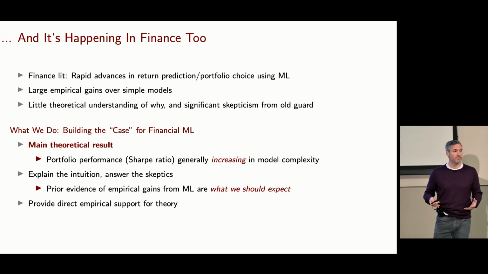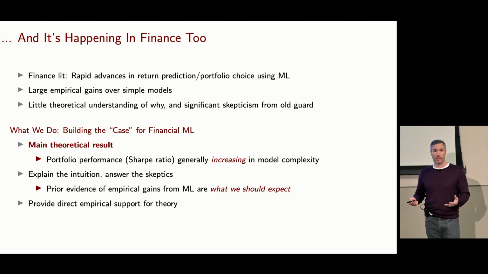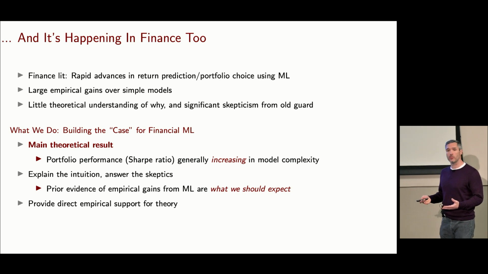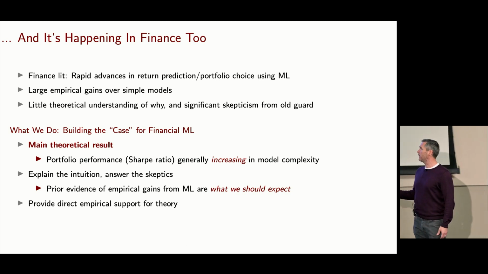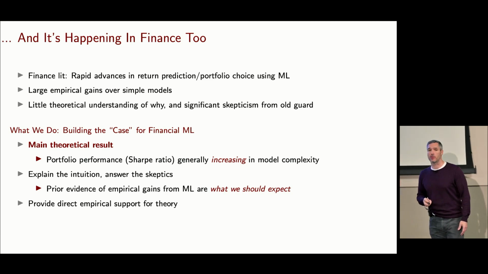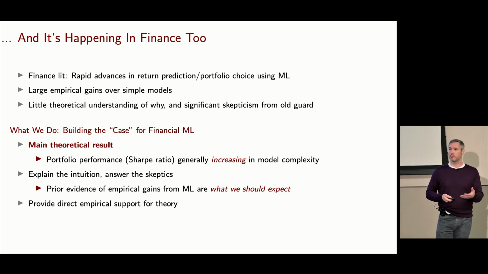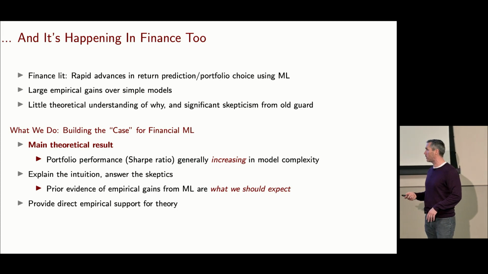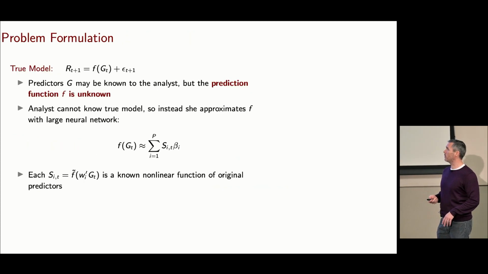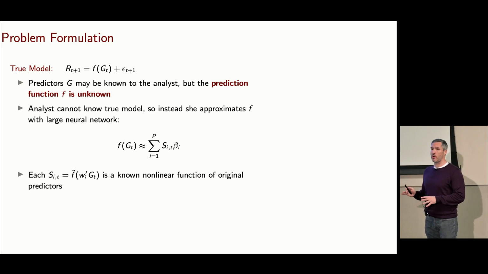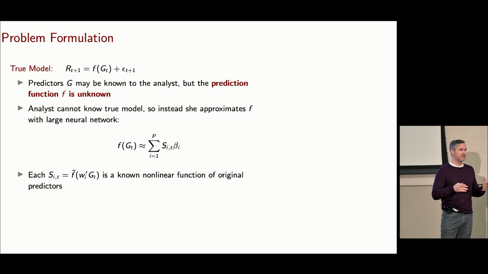It turns out that the intuition is not that difficult to get your arms around. We're going to try and do it thinking through the basic logic of least squares. And then I'll have a small empirical result at the end that provides some direct empirical evidence for this statistical theory.